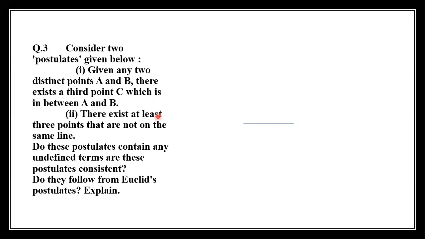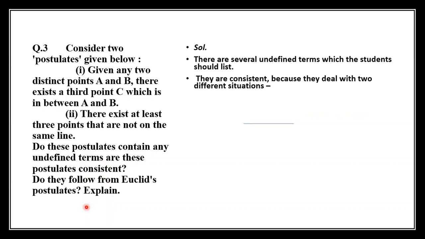Consider the two postulates given below. First: given any two distinct points A and B, there exists a third point C which is in between A and B. Second: there exist at least 3 points that are not on the same line. Do these postulates contain any undefined term? Are these postulates consistent? Do they follow from Euclid's postulates? Explain.